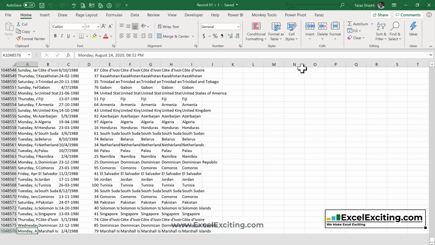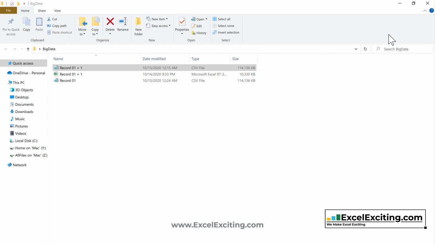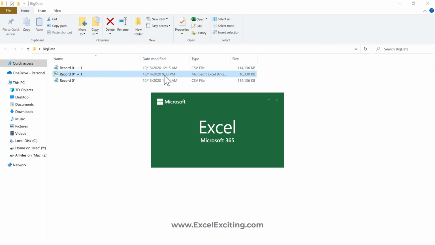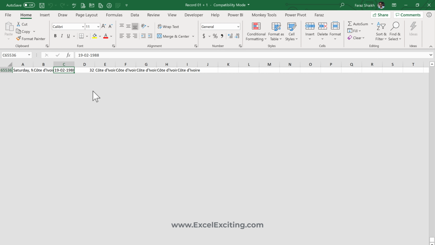What happens when you close this file and come back and open the same Excel file? You will see that records are lost. So there is a warning message which pops up and says that, hey, you are going to lose some records. So you have to pay some attention to such minute errors or these kinds of messages.